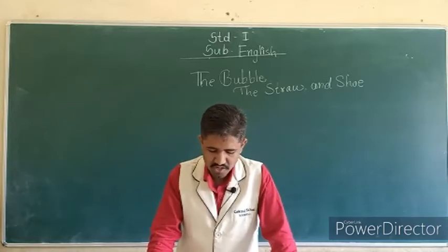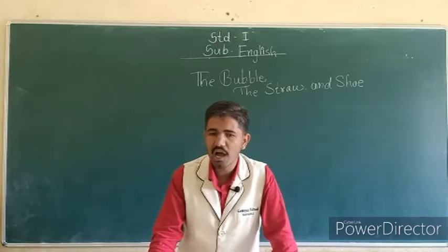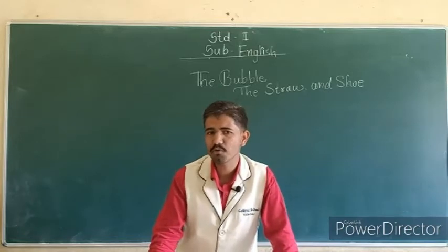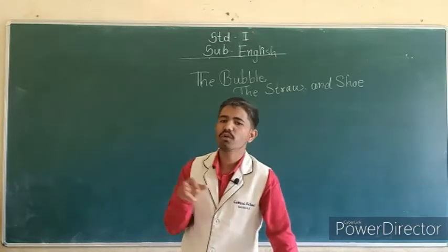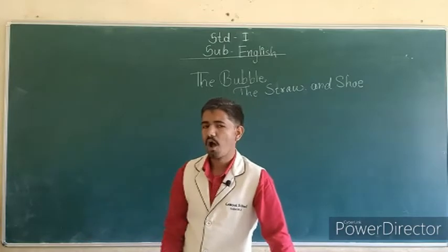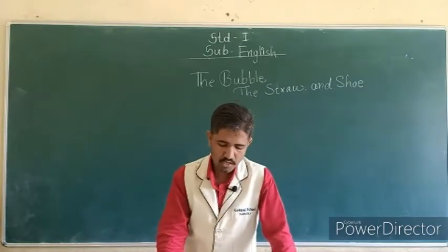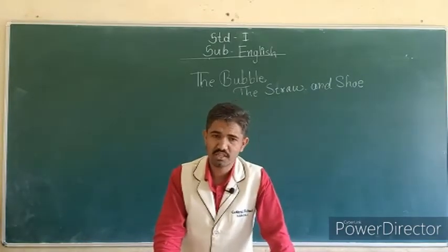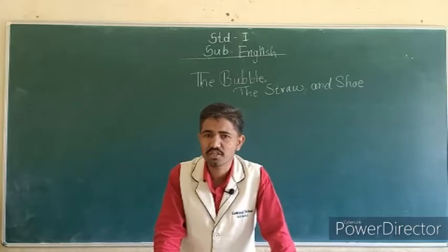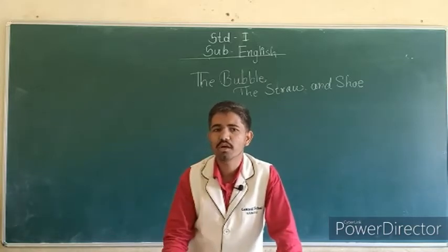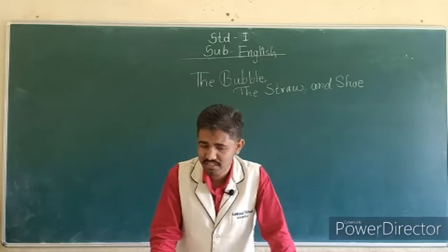The straw stretched himself from one bank to the other. Why did he stretch himself? Because the shoe and bubble were going to the other side. So the first answer is "stretched." You have to underline that word.